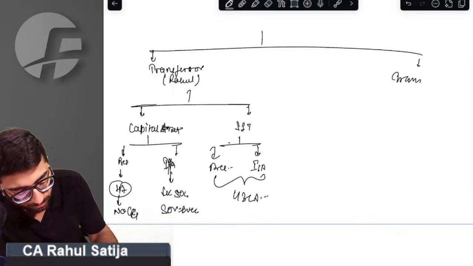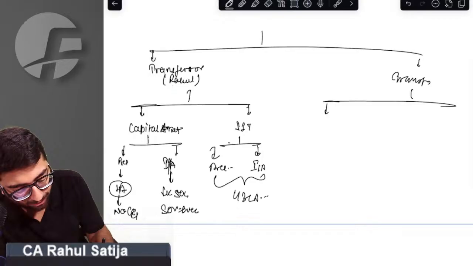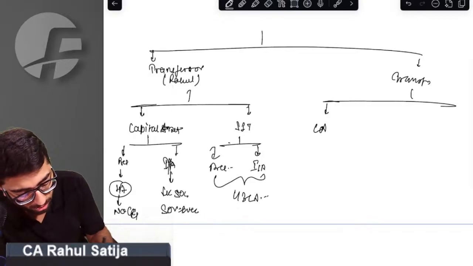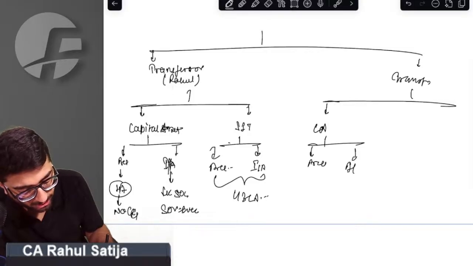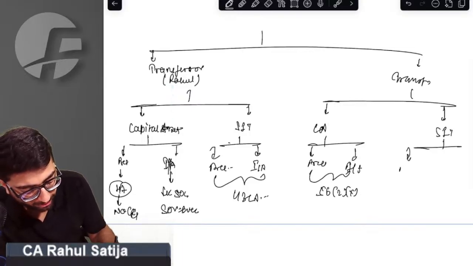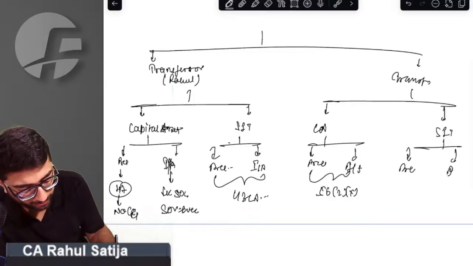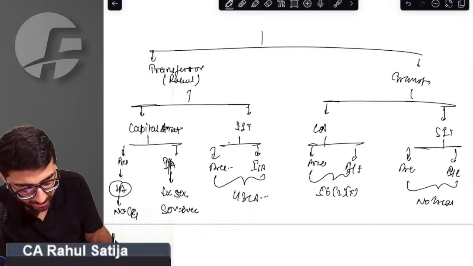For the transferee, if it is held as a capital asset, whether she receives it for free or for inadequate consideration, sir, section 56(2)(x) will apply. If she holds such asset as stock in trade, whether she receives it for free or for inadequate consideration, in both cases, sir, no treatment will apply.